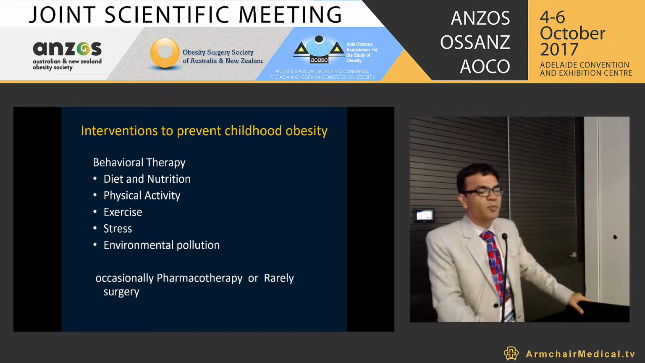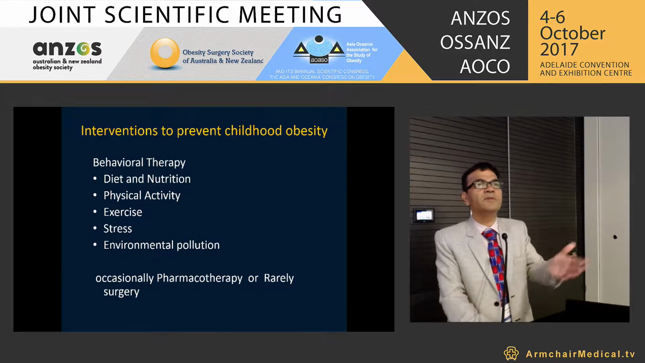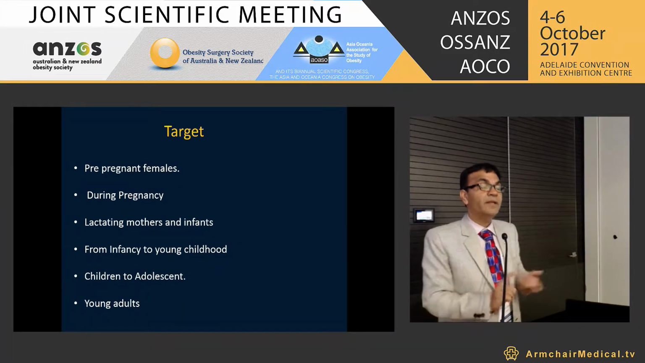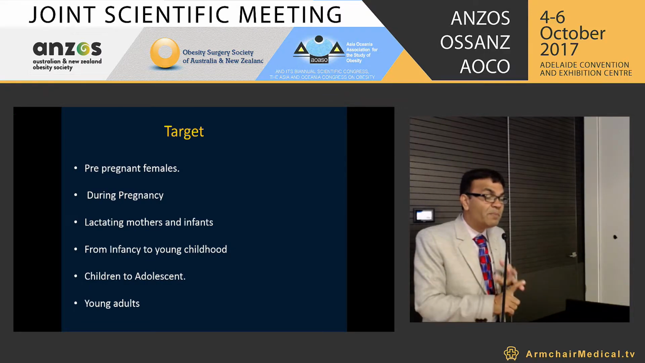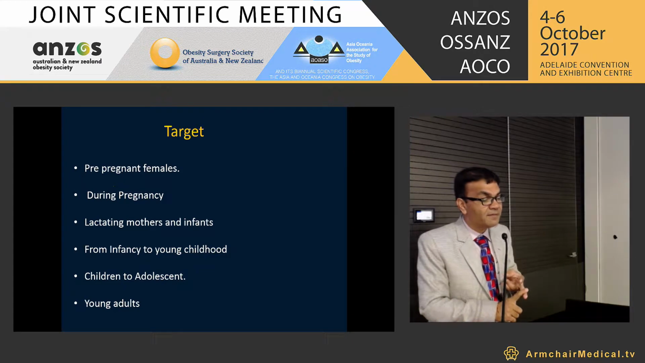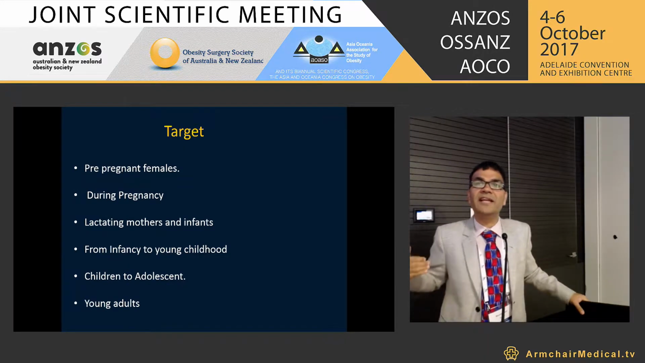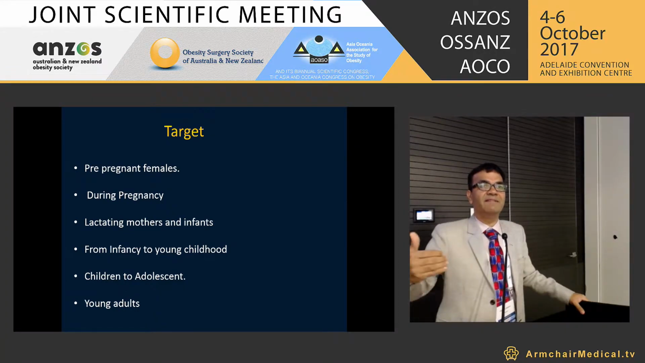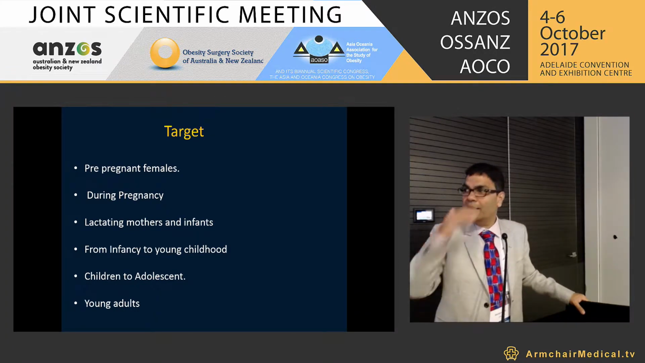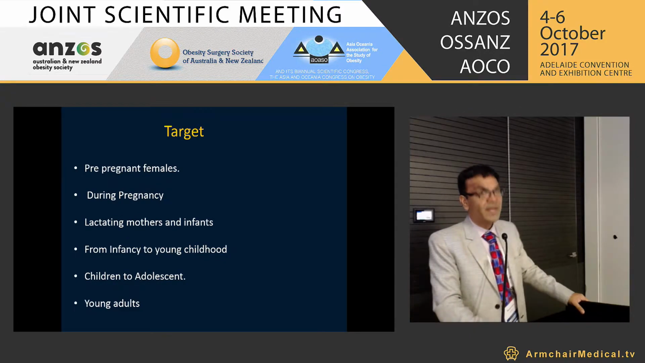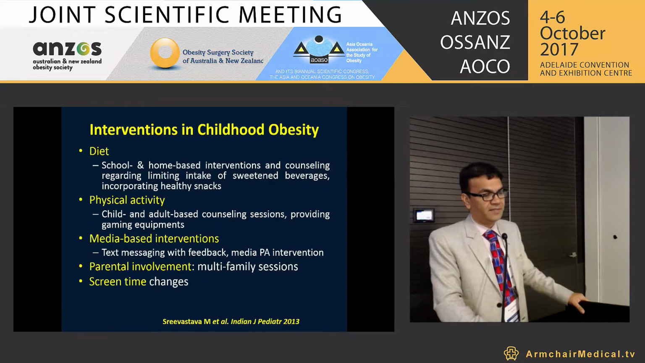The interventions to prevent childhood obesity I will not talk about, because everybody has talked about the same thing. The target for India, I will say specifically, is pre-pregnant females, females during pregnancy, lactating mothers and infants, from infancy to young childhood, children to adolescents, because they are catching up their weight faster. Even if they look like normal children, they are catching weight faster. That is very important. And young adults should be the target for the same.